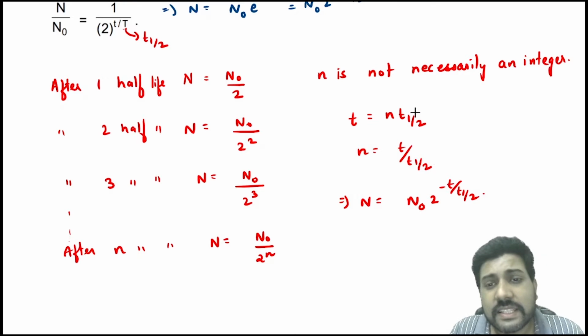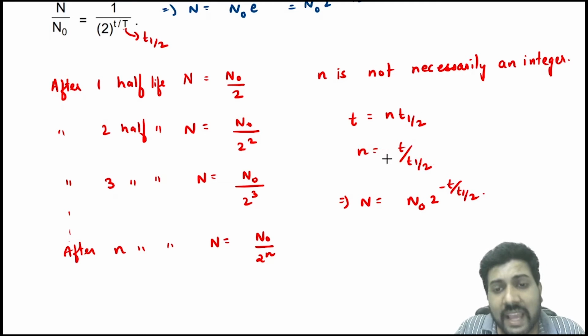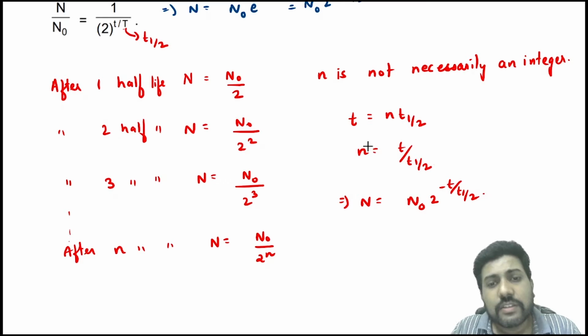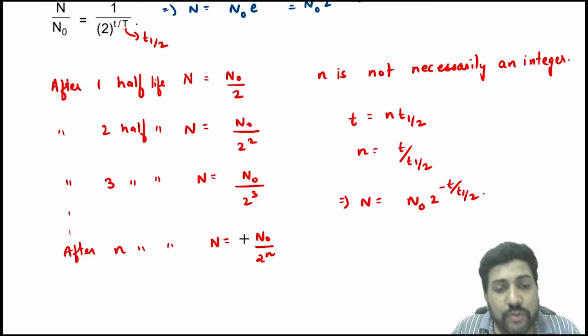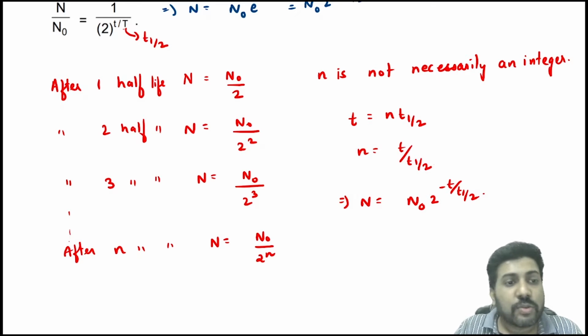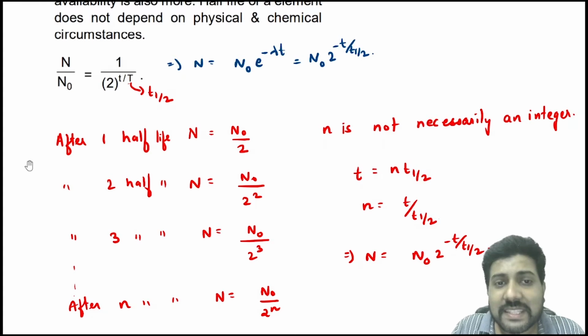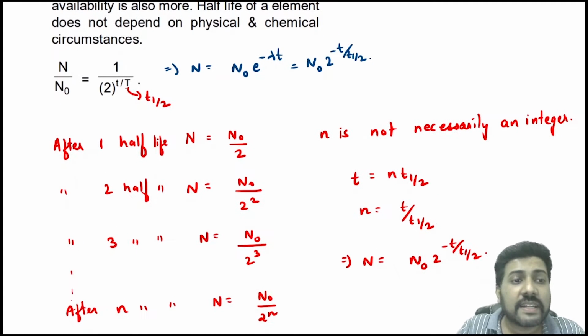This n is not necessarily an integer. So n is what? T by t half. Okay, so given time is number of half-lives multiplied by t half. So n is t by t half. So from this you can get N is equal to N naught 2 power minus n, and n can be written as t by t half. So now we have one more way of expressing the number of active nucleus at any time t.